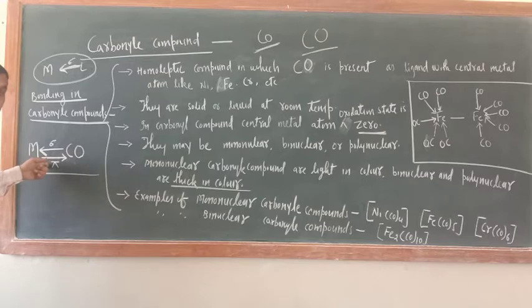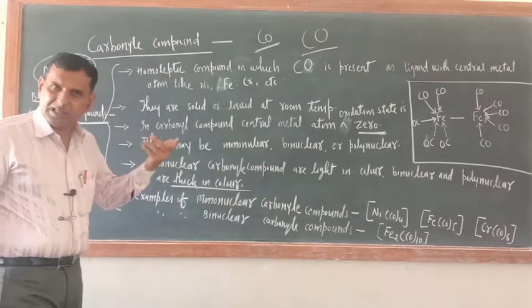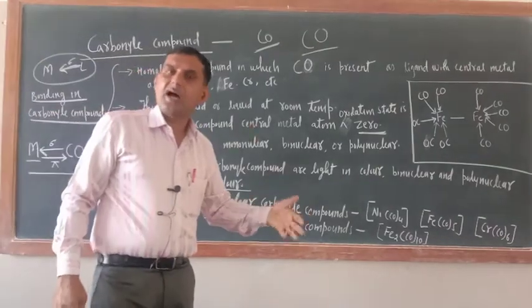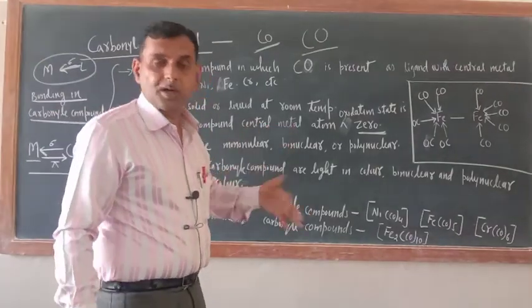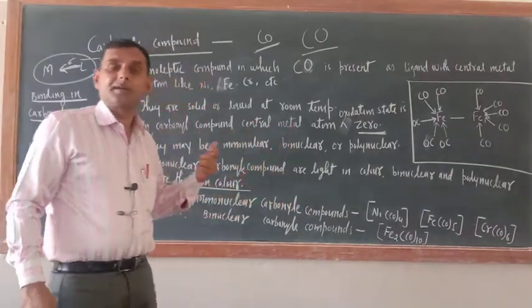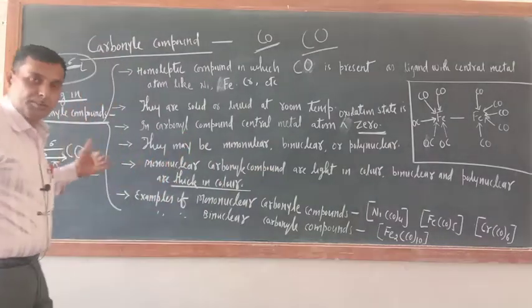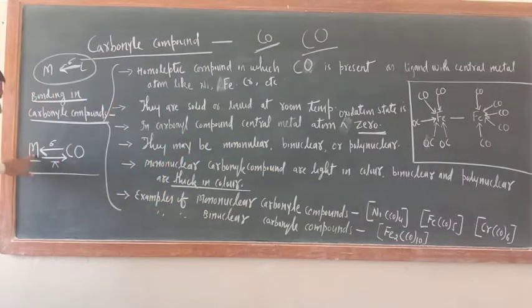So this is back bonding. The back bonding concept I taught in 11th class, in the P block. So back bonding means the central metal atom is also donating a pair of electrons to CO and forming a pi bond.